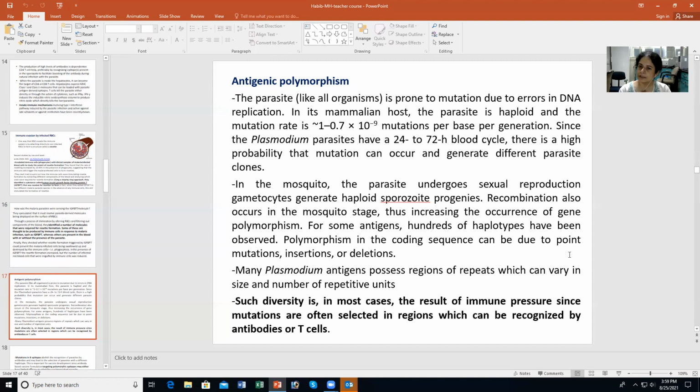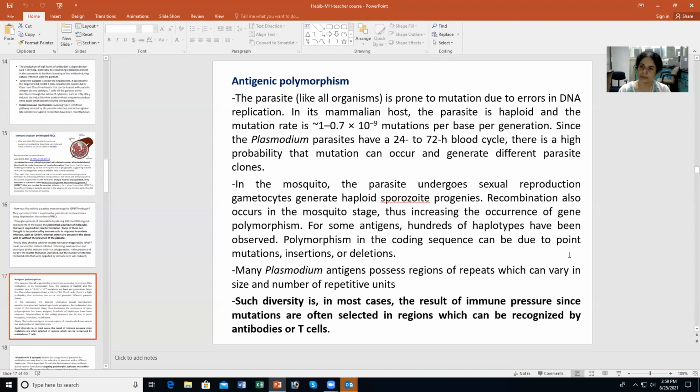And polymorphism in these coding sequences can be either point mutations, as I said, so single nucleotide polymorphisms, or insertions of certain small segments, or deletions of segments. Many Plasmodium antigens also have repeat elements, and these can vary in size and number, or have repetitive units. So a range of polymorphisms. In most cases, such diversity is a result of immune pressure, since these mutations are often selected in regions which can be recognized by antibodies or T cells.